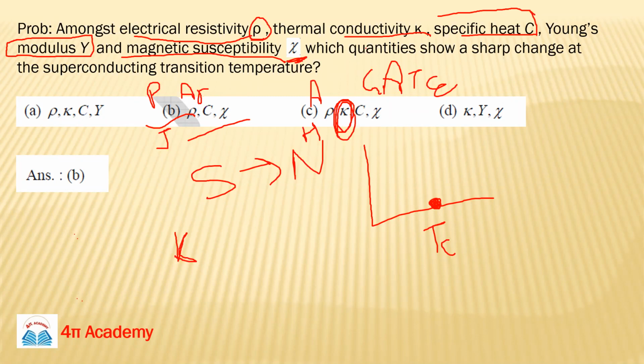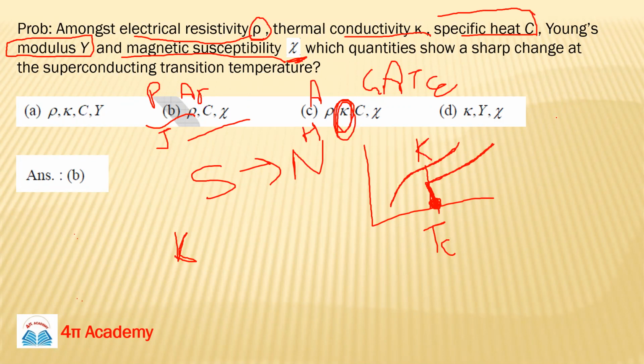Yeah, but we are talking about a sharp change at the superconducting transition. Suppose your thermal conductivity is changing like this with temperature. So change is there, but not a sharp change at TC. Like if you have seen the behavior of resistivity, it is first like this, and at TC it is just like this.